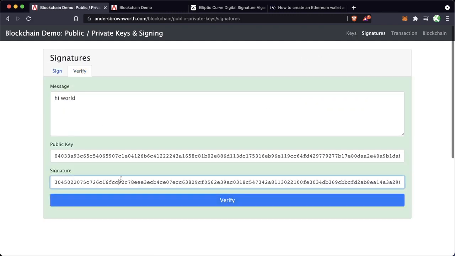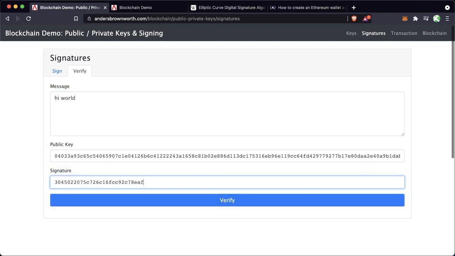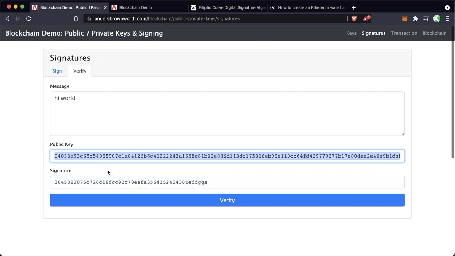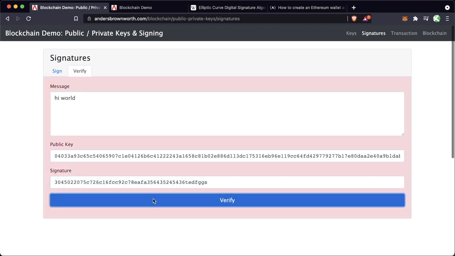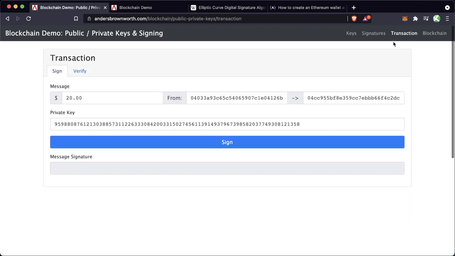So anybody can verify this, and let's say somebody tries to fake a transaction from you. They say, "Hey, this is their transaction." All they have to do is verify that signature against your public key, and very easily this whole thing turns red because it isn't verified. The algorithm says, "Hey, that's wrong." So we can go ahead and take that into transactions in this exact same way.